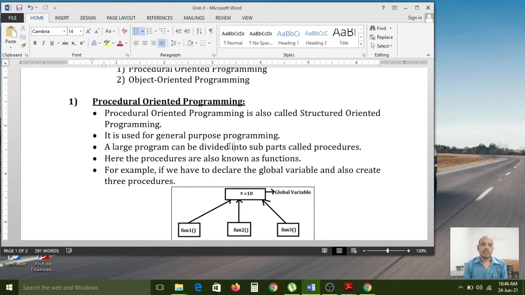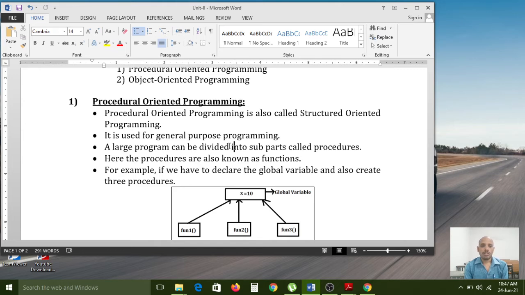So if you don't want to create all those things, then procedural oriented programming is enough. But if you want to use classes and objects, and also methods and data members, and if you want to provide security for your programs and your application, object oriented programming is the better choice for developing the programs.